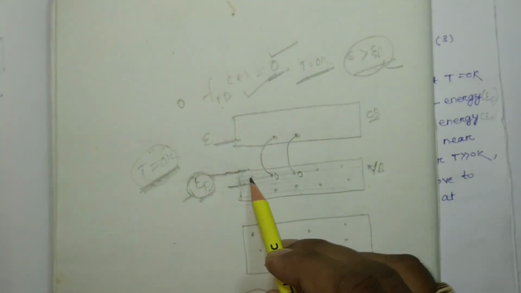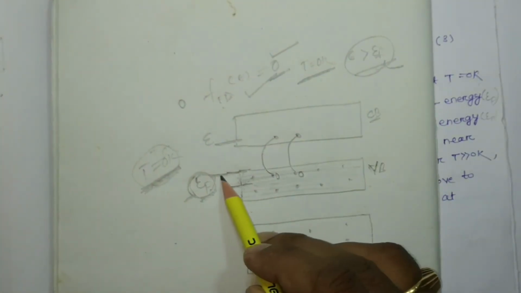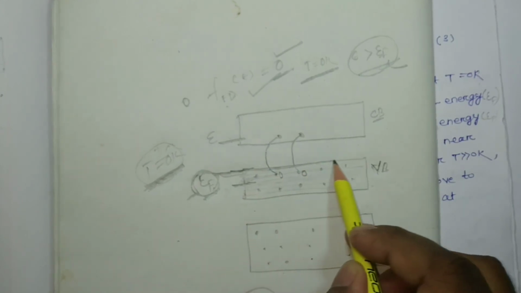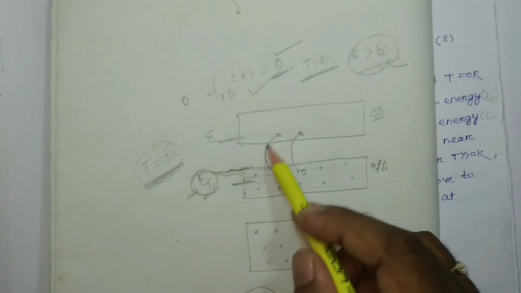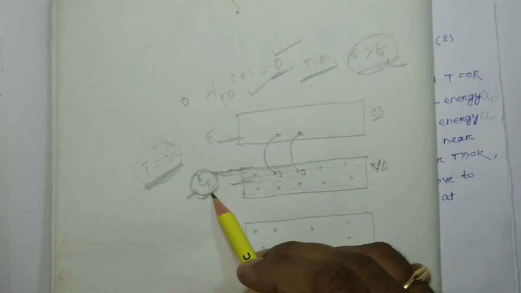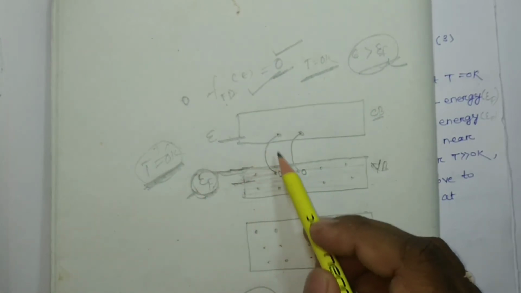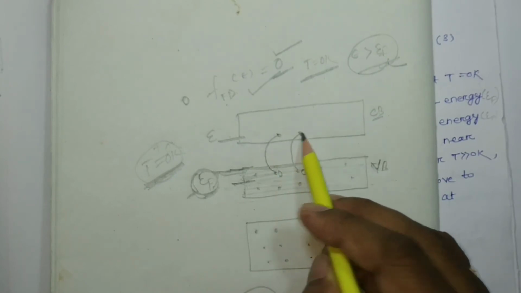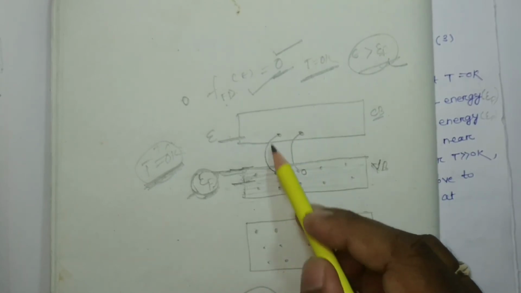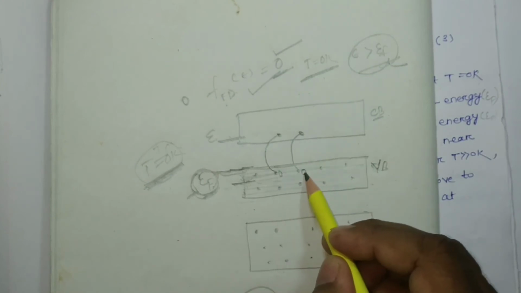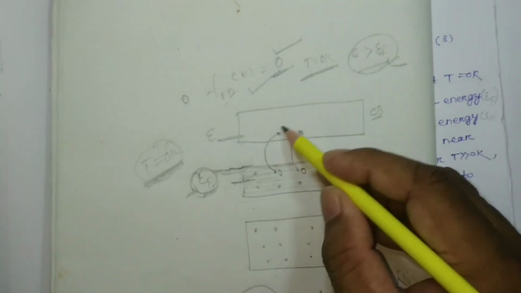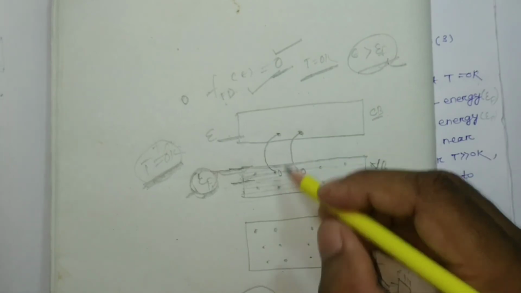So the electrons nearer to the Fermi energy level are going to move above the Fermi energy, to a higher energy level. Suppose from here it jumped to a higher energy level, and it will leave a hole. Wherever the electron leaves, a hole will be created.